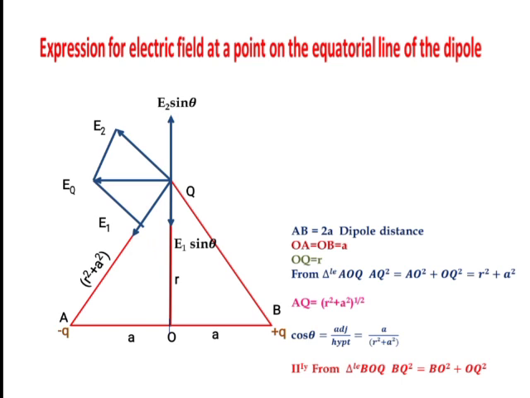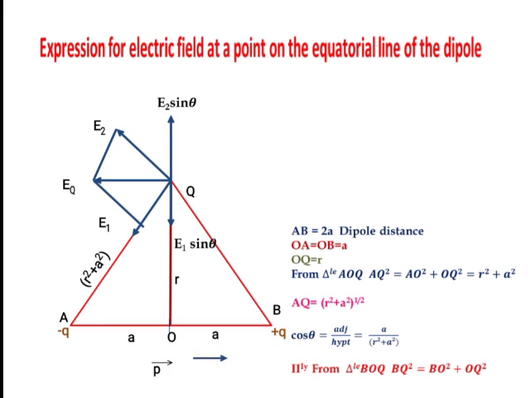The distance AB is a total of 2a. 2a is the dipole distance. If we split it like this, the AO distance is small a and the OB distance is small a. Then what is the dipole moment? This is the direction of the dipole moment. Dipole moment is denoted by p. It is a vector quantity. Why like this? Because the dipole moment is always from the negative charge to the positive charge. So that is the reason this is the direction of the dipole moment.